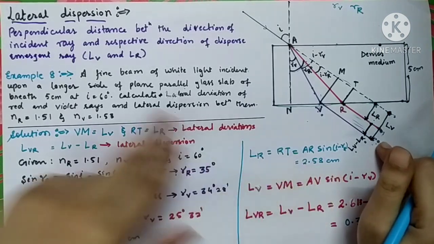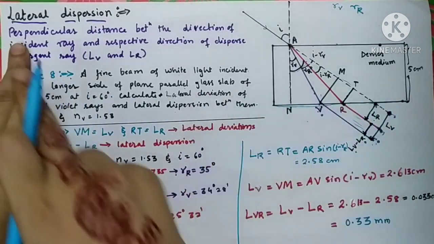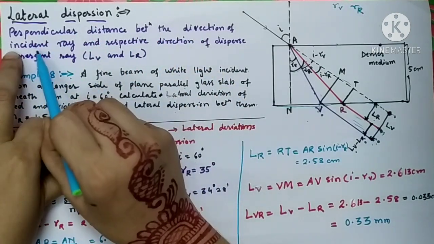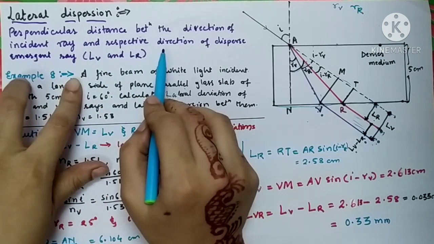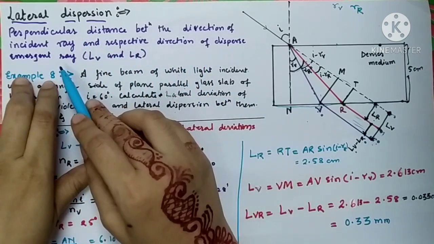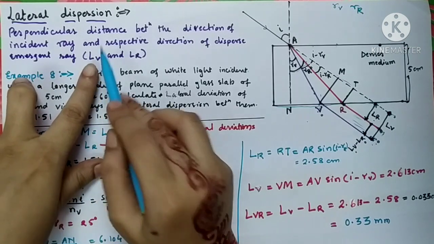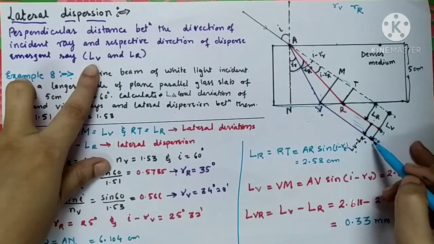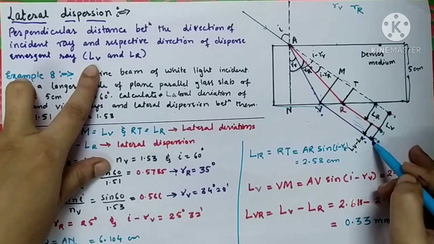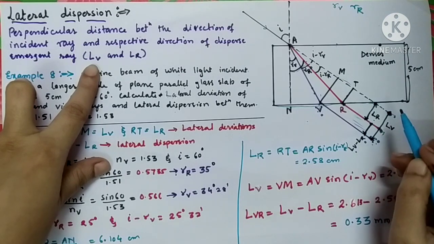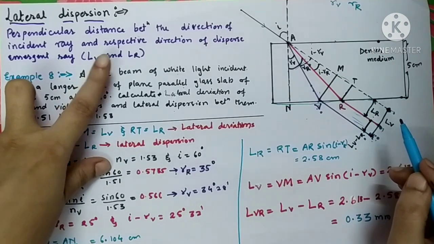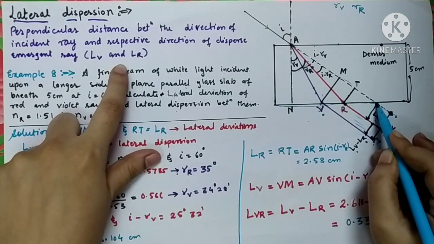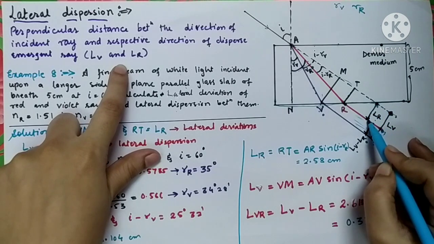So let's see how lateral dispersion is defined. It is the perpendicular distance between the direction of the incident ray and the respective direction of the dispersed emergent ray. This means if the emergent ray is of violet color, then the lateral deviation is the perpendicular distance taken from the violet color to the original ray. It is denoted as LV. And if the respective ray is of red color, then this is the perpendicular distance from red color.